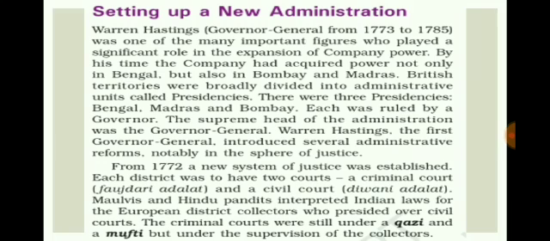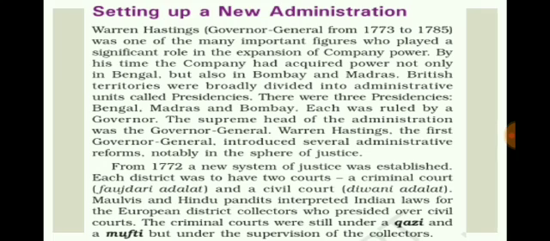The first Governor General of Bengal was Warren Hastings, 1773 to 1785. An interesting fact about him is that he wrote the introduction to the first English translation of the Gita by Charles Wilkins. Hastings divided the administration into three presidencies, namely Bombay, Madras and Bengal. He also codified laws with the help of Hindu pandits and Muslim muftis in order to do justice as per their personal laws in India.